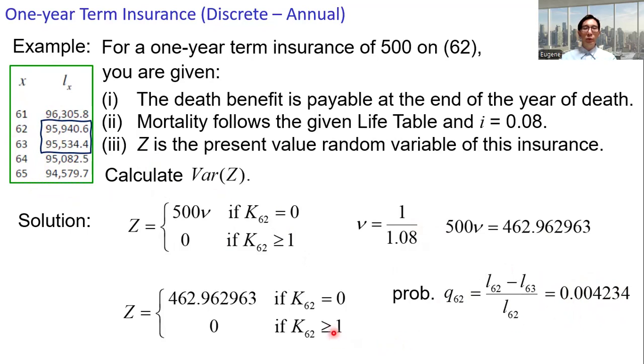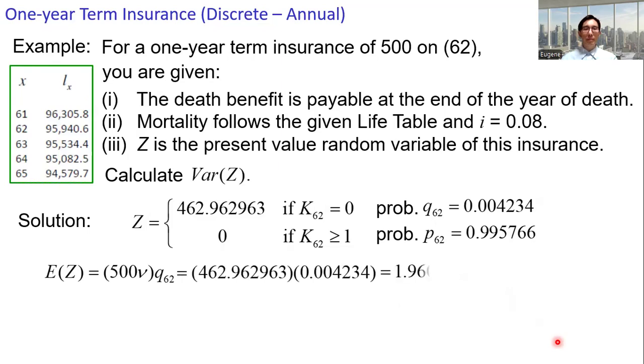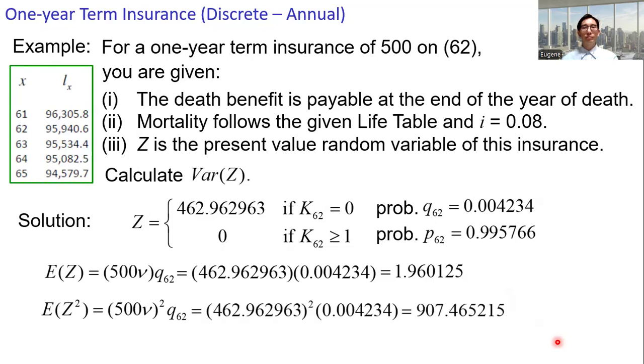And then for K62 greater than or equal to 1, this is simply 1 minus q62, which is p62. We have the PMF. We can get the expected value of Z and the expected value of Z squared, and then we can get the variance.